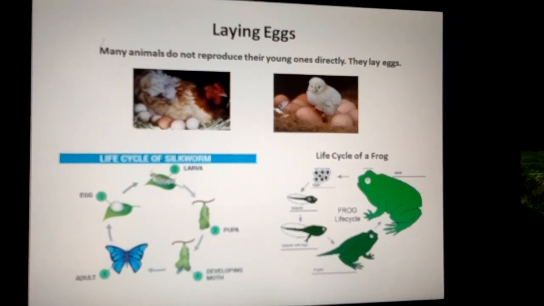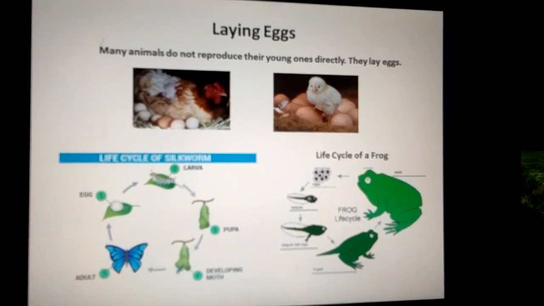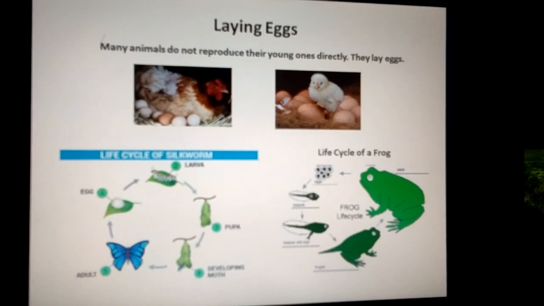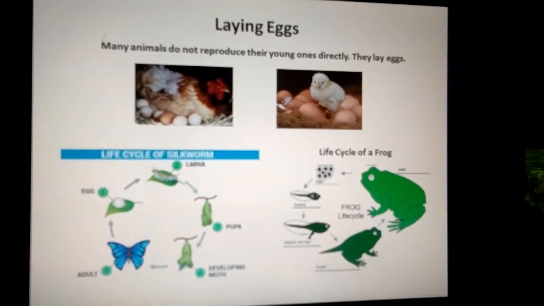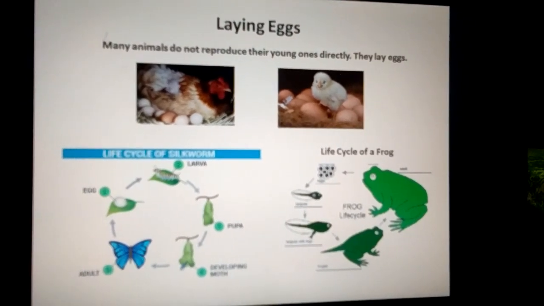Let us see the life cycle of a frog. Here, the life cycle of a frog consists of 4 stages: egg, tadpole, tadpole with legs, and adult frog. Drastic changes have come in the tadpole to become an adult frog.